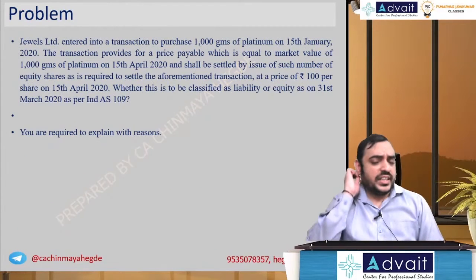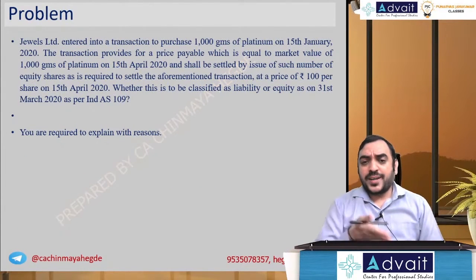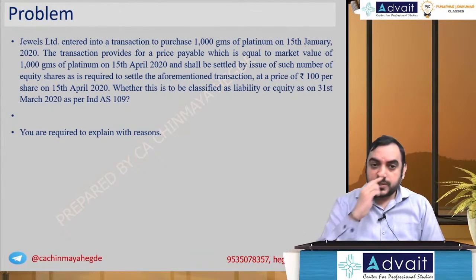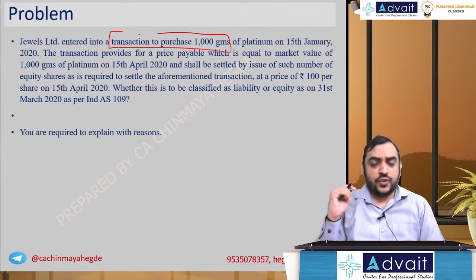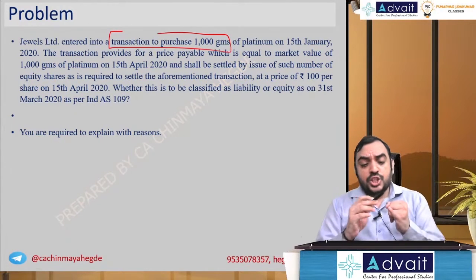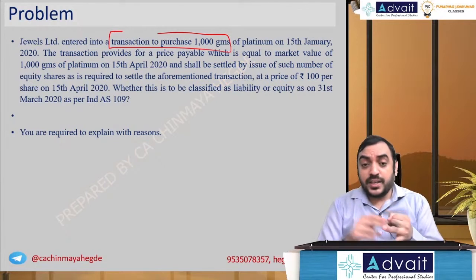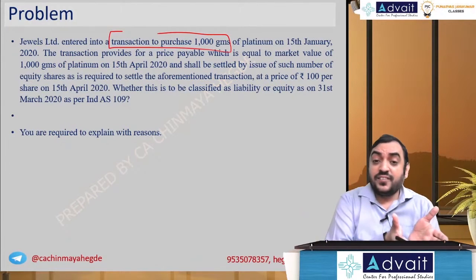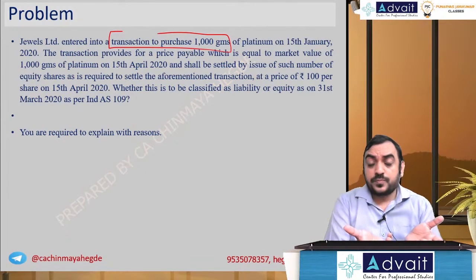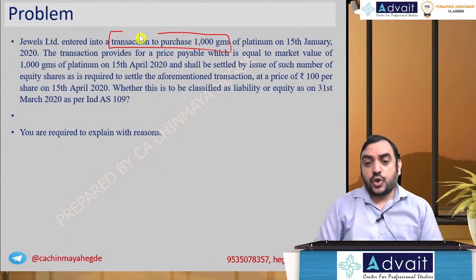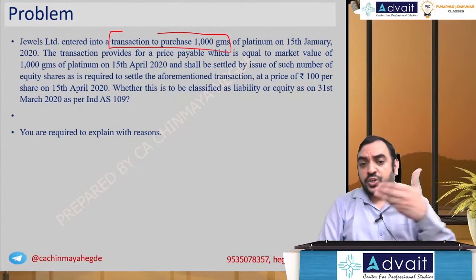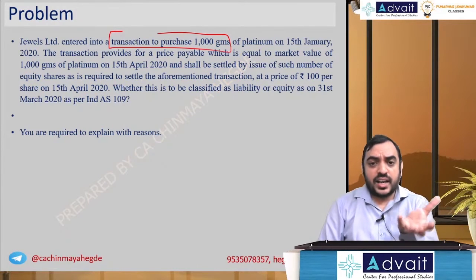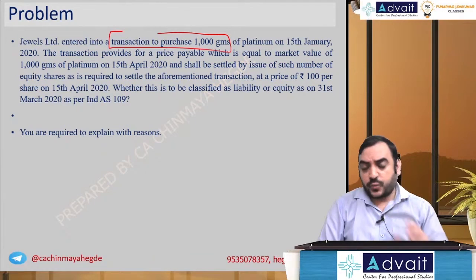Okay, so two things you need to apply. Check whether it's a derivative contract and check whether it is settled on a fixed number of shares or a variable number of shares. So it's a contract entered into to purchase. You're not purchasing now, you're going to settle at a future date. Today you're not paying anything. So settlement at a future date, no initial investment, and the value of this transaction depends on the way platinum value changes. So it is a derivative contract changing with respect to an underlying variable. The underlying variable is the value of the platinum, and the contract value will change based on that.